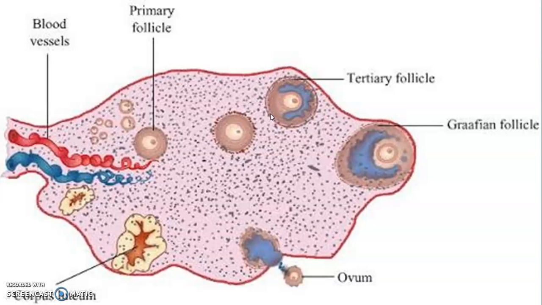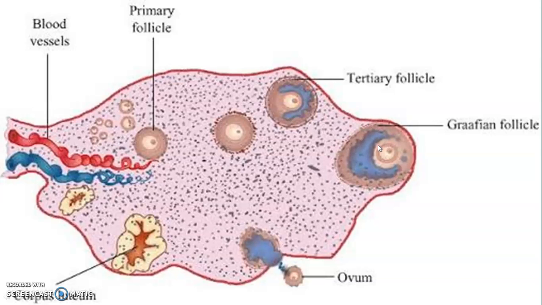Here the main important point is this tertiary follicle we can identify because of presence of antrum. Antrum is nothing but a fluid filled cavity. This tertiary follicle later matures and forms Graafian follicle.